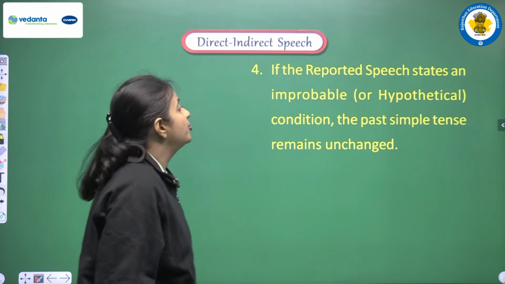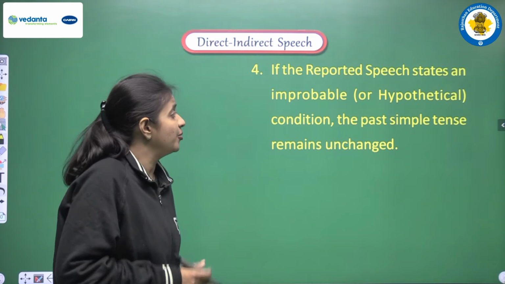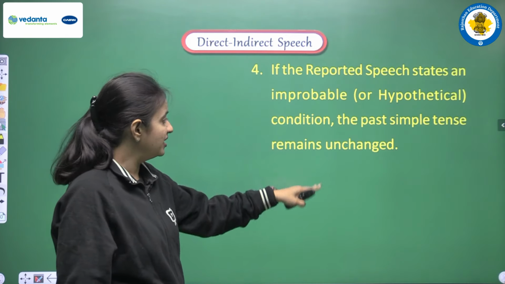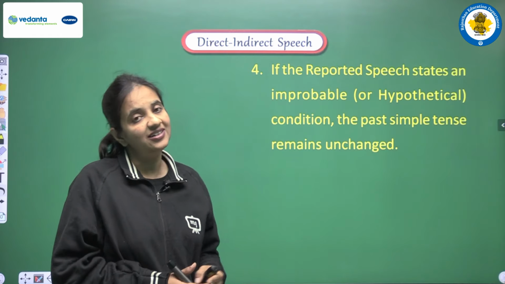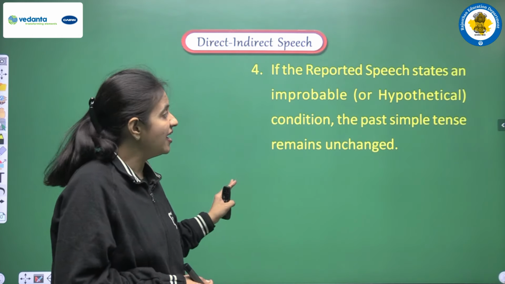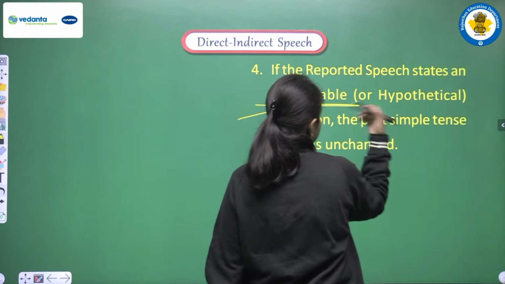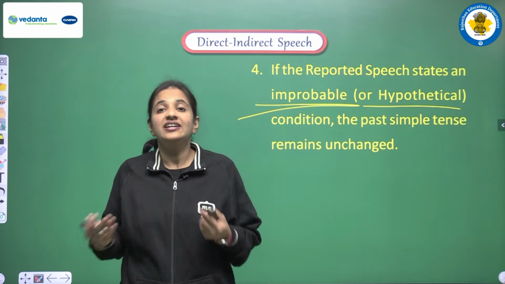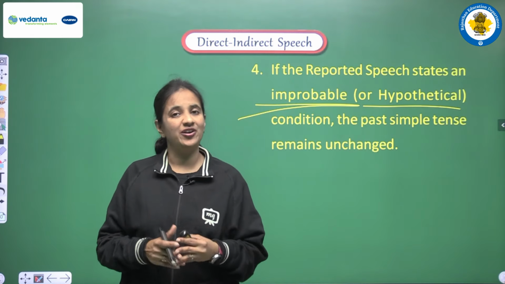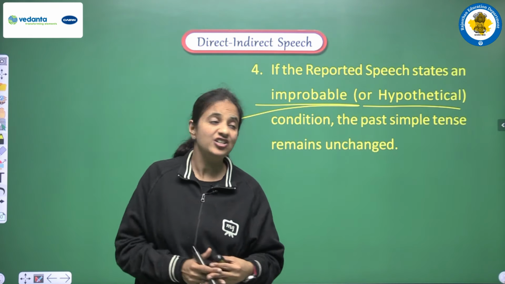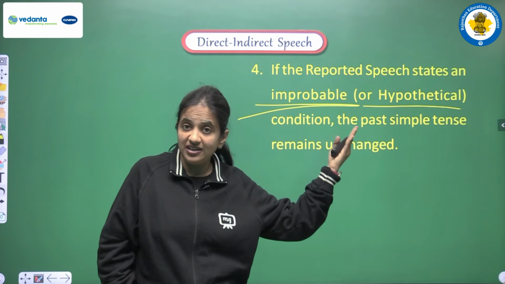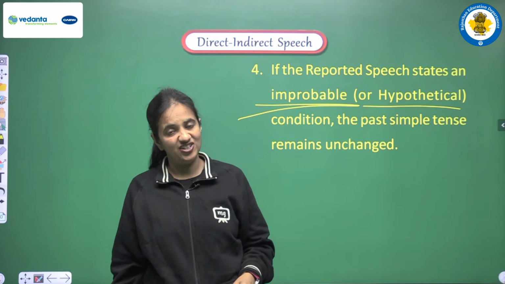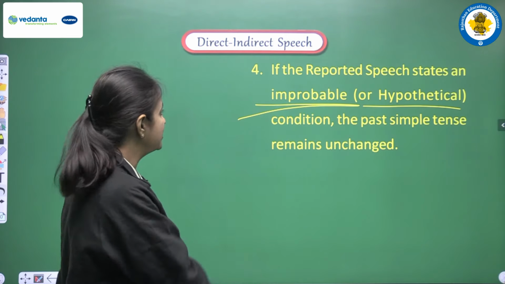Next rule. If the reported speech states an improbable, that is known as hypothetical condition, then also the past simple tense remains unchanged. Another exception that we are having here. So if we are having any improbable condition, or we can say hypothetical condition, so yes, all the different kinds of conditional sentences we have already done in a lot of detail. So if we are having any conditional sentence, or any improbable condition, that is also known as hypothetical condition, then also we don't do any changes in the tense. How? Let's see the examples.